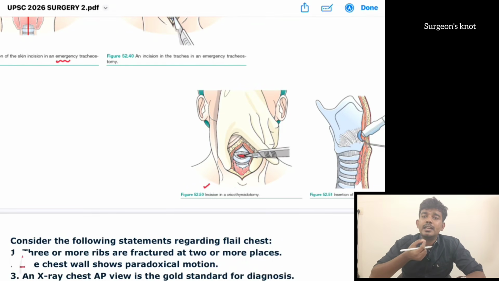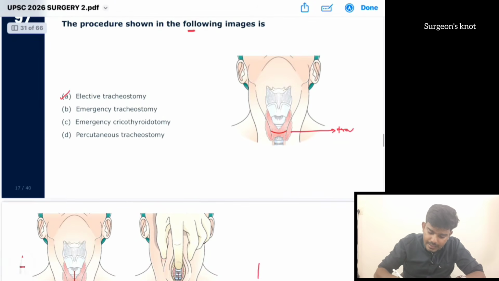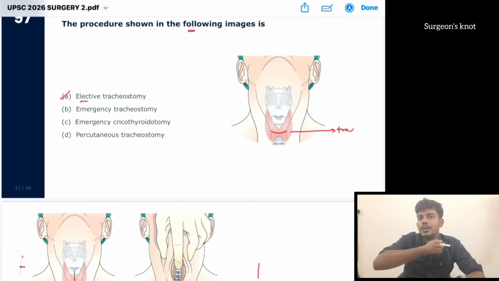If they insert a percutaneous needle, and through that they put a tracheostomy tube, it is percutaneous tracheostomy. So here the answer is elective tracheostomy. In that, they do a horizontal or transverse incision.